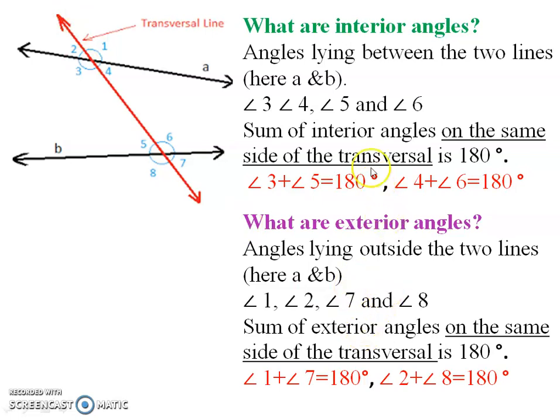Now again, the same property applies to exterior angles also. That is, the sum of exterior angles on the same side of the transversal is 180 degrees. That is, on the left side the exterior angles are 1 and 7. So angle 1 plus angle 7 is equal to 180 degrees. And on the right side the exterior angles are 2 and 8. So angle 2 plus angle 8 is equal to 180 degrees. Hope you are clear with the concept of interior and exterior angles.